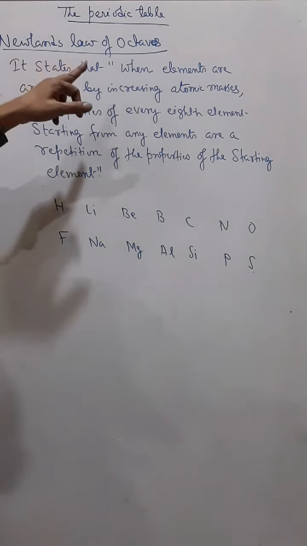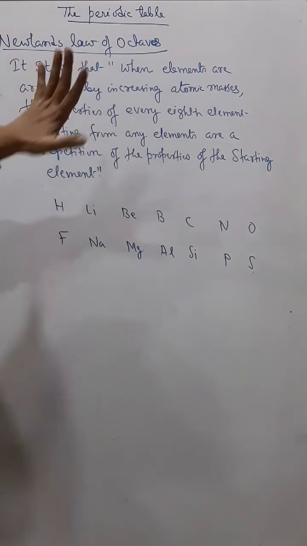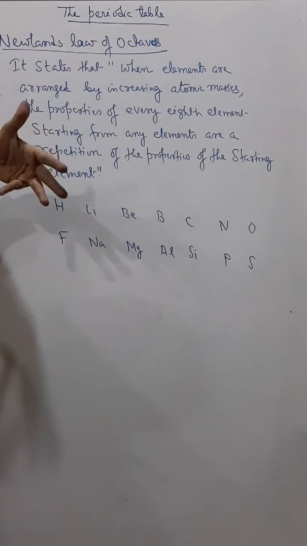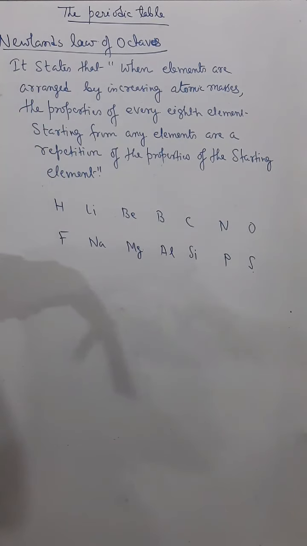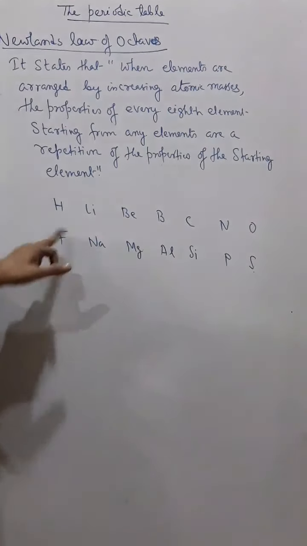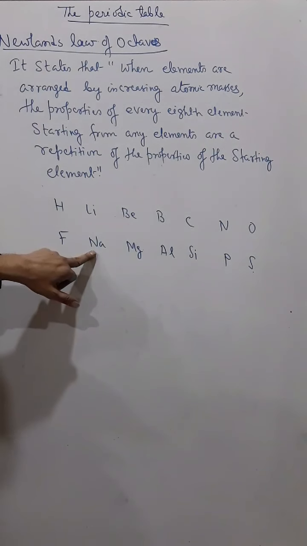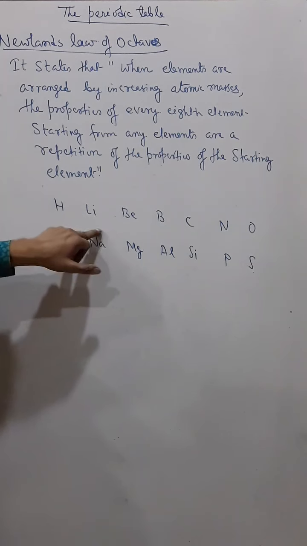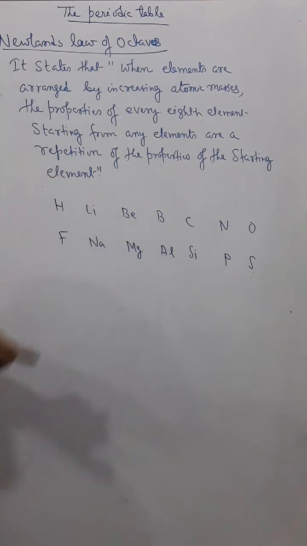But in English we don't say sa re ga ma. In English the octave is do re mi fa sol la ti do. So it is similar. If I start from here, I say sa re ga ma pa dha ni, again sa. So the property is that every 8th element is the repetition of the first element.